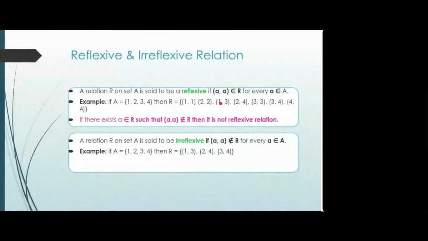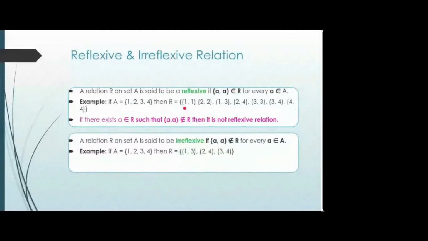There are additional pairs also, 1 3, 2 4, 3 4. That is okay, but for a given relation, if you have this type of pair for every element of your set, then we call it reflexive. Now suppose there is a relation on the same set, and this pair 2 comma 2 is missing, then I'll call it not reflexive relation.